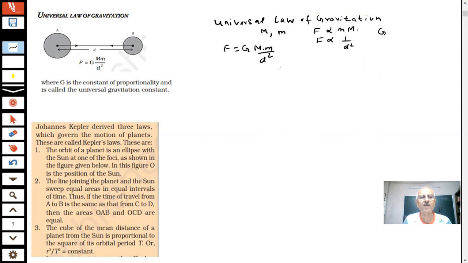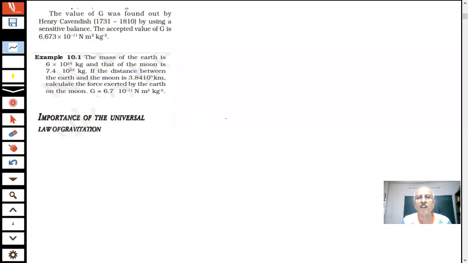This formula was derived by us, where G is the constant of proportionality and is called the universal gravitational constant, students. We have also explained to you the three Kepler's laws, on the basis of which Newton derived the gravitational formula and the gravitational theory. Now, the question was to determine the value of G. G is the gravitational constant, and it has a universal value. The value of G is a constant.